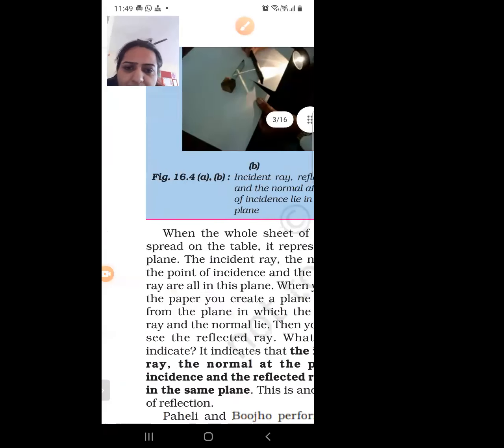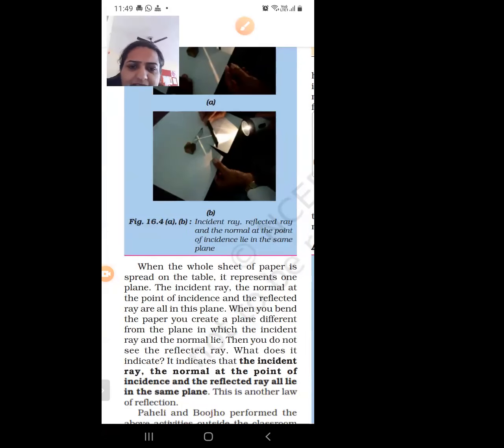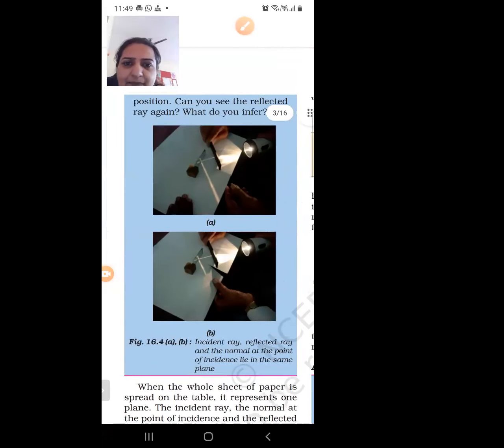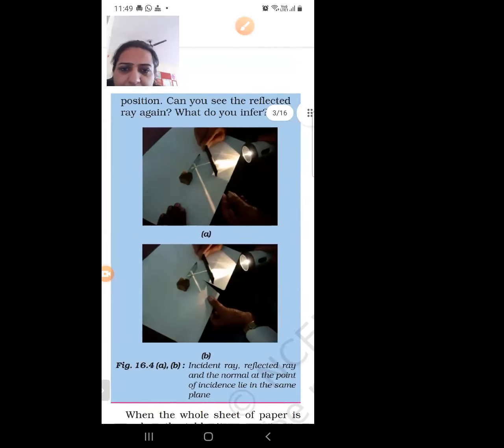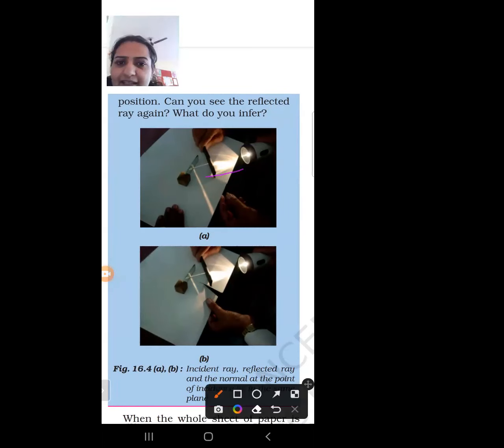When the whole sheet of paper is spread on the table, it represents one plane. The incident ray, the normal at the point of incidence, and the reflected ray are in the same plane. So in activity 16.2, parts A and B, we are putting the light on the mirror, and when the light is incident on the mirror, we get the reflected ray.